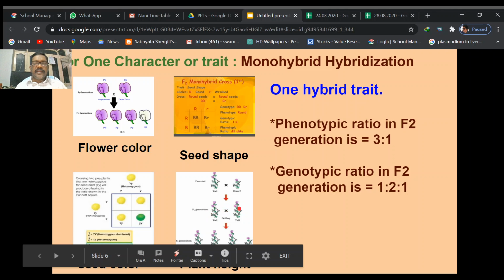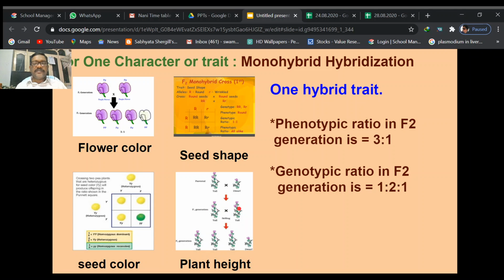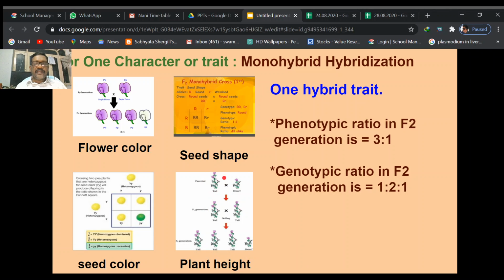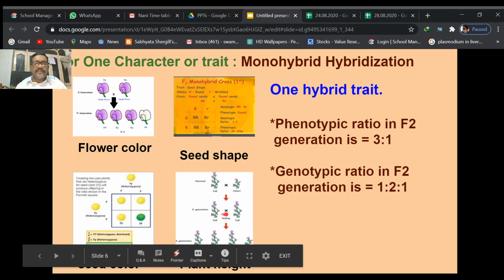The pollen grain combined with the ovule and forms a zygote. From these zygotes, the next generation plants were developed. This is called the parental generation, pure lines, homozygous dominant, homozygous recessive. Then in the next generation, this is the F1 generation.